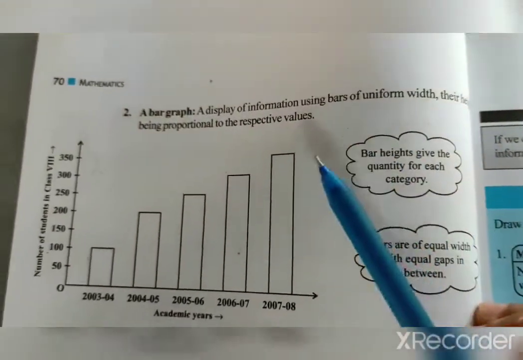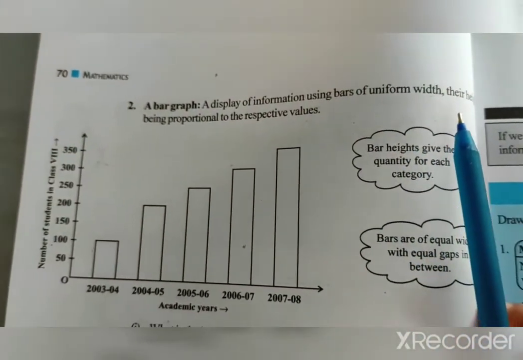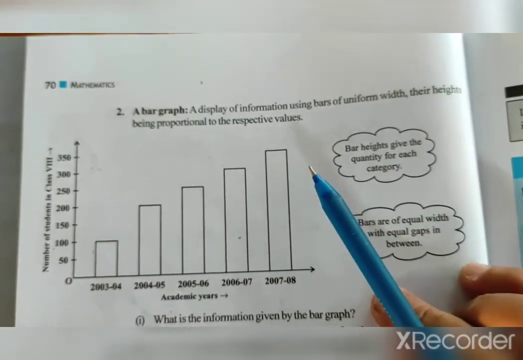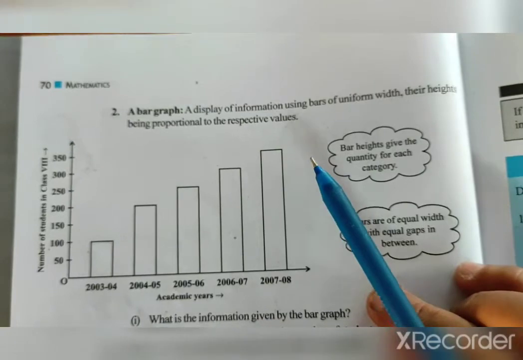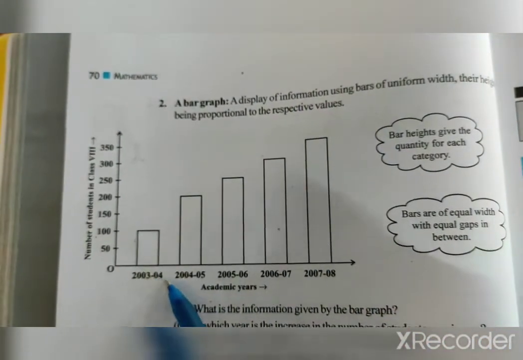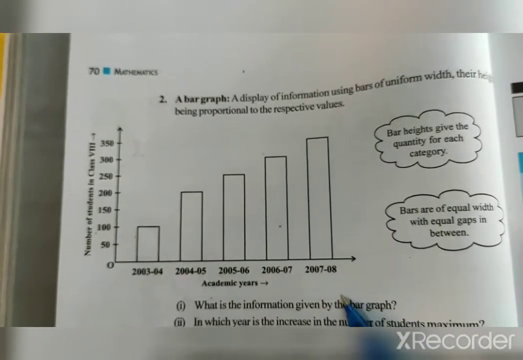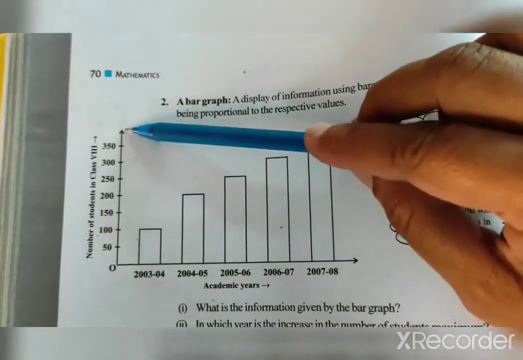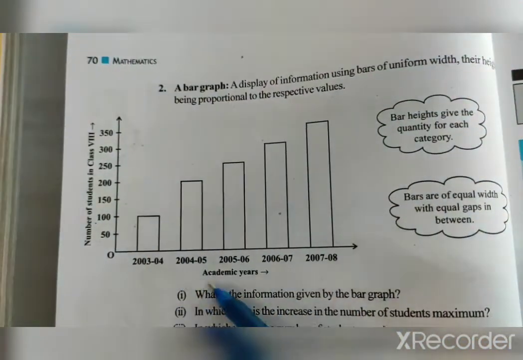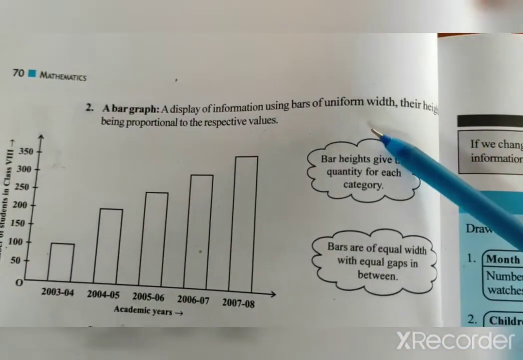Okay. Now next is the bar graph. A display of information using bars of uniform width, their heights being proportional to the respective values. Now see here, a display of information. You can see years are written here and the data we are taking on this: the number of students of class 8th. Uniform width.